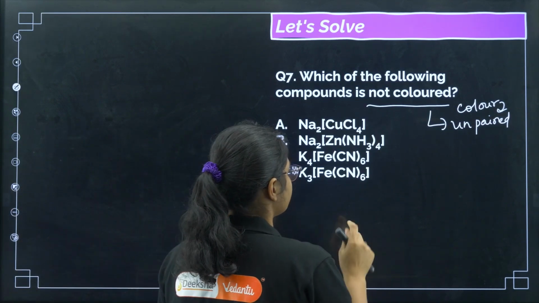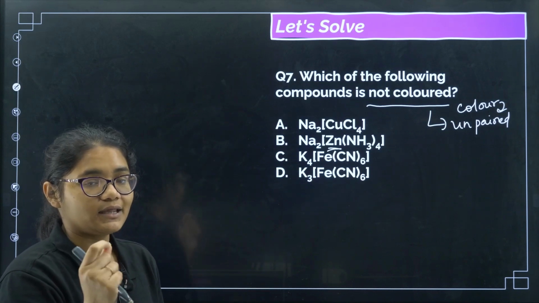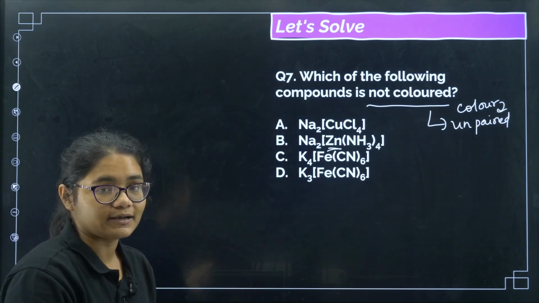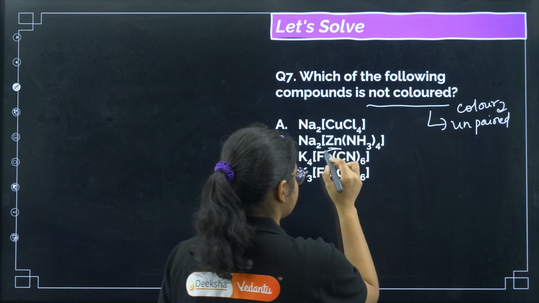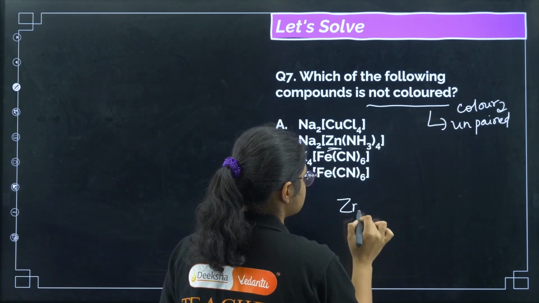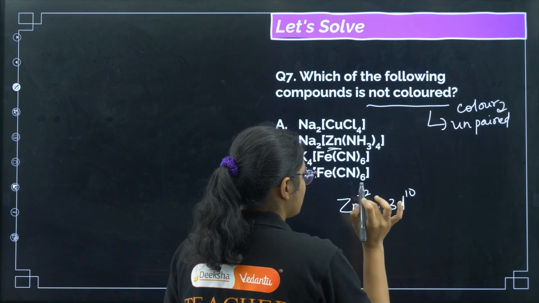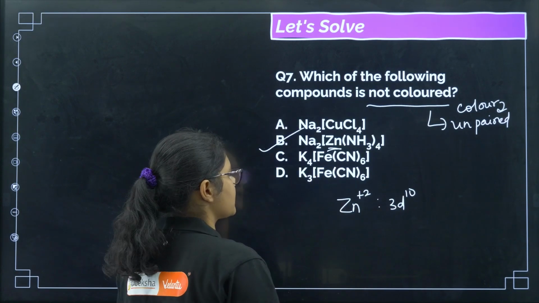You should remember that zinc compounds do not have any unpaired electron and are colorless. So here also, the zinc electronic configuration, Zn is in +2 oxidation state here, is 3d10, no unpaired electron, so that is why this compound will be colorless.